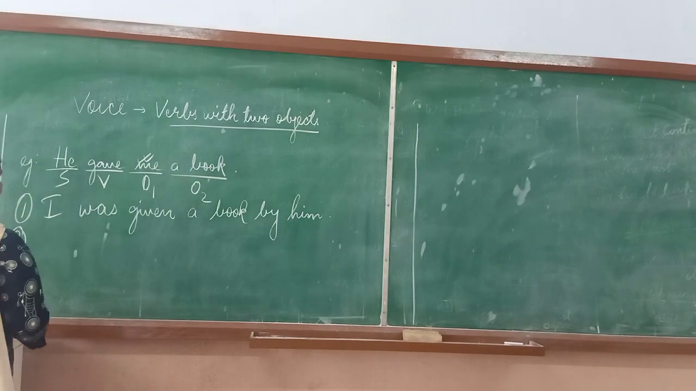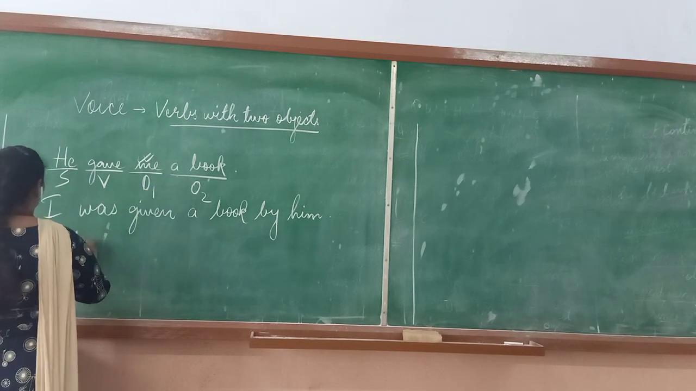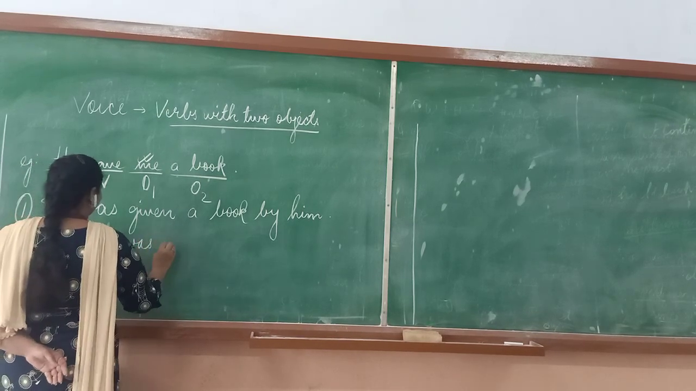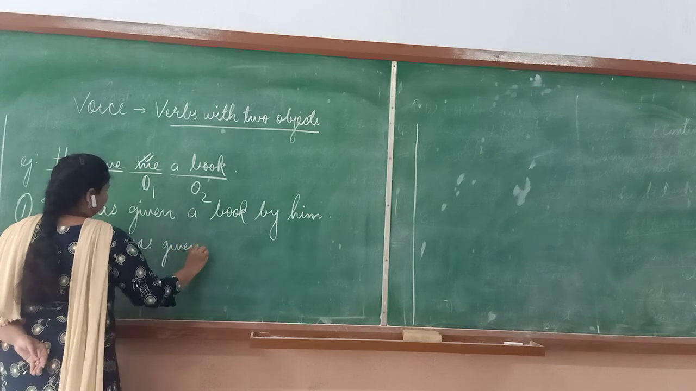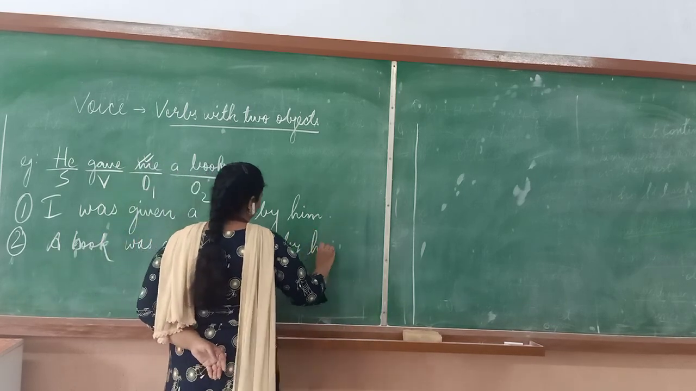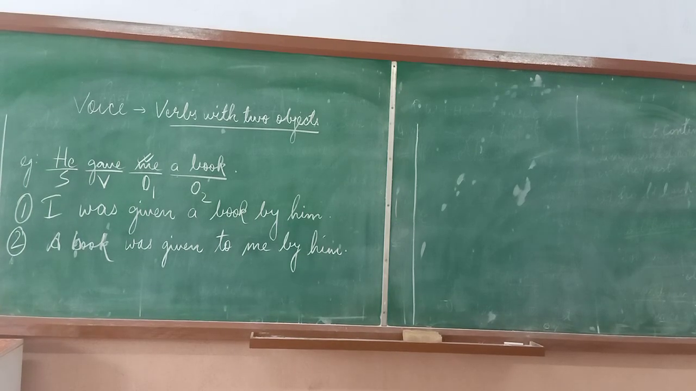The second answer for this sentence will be with the second object. Book again was given according to the sentence and the formula. A book was given to me by him. Both the answers are correct, and you can use any one form to convert your sentences having two objects. Whenever you have sentences having two objects, you can use any of the two formulas.